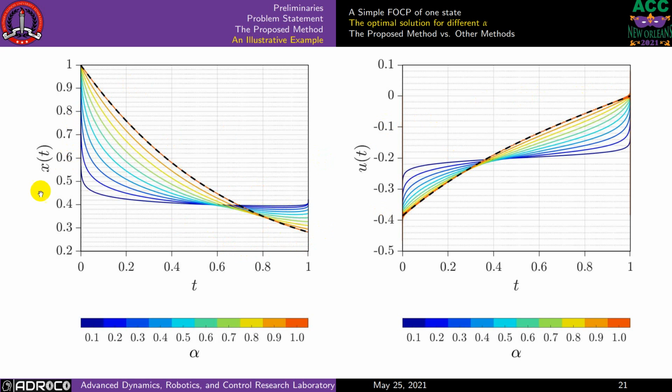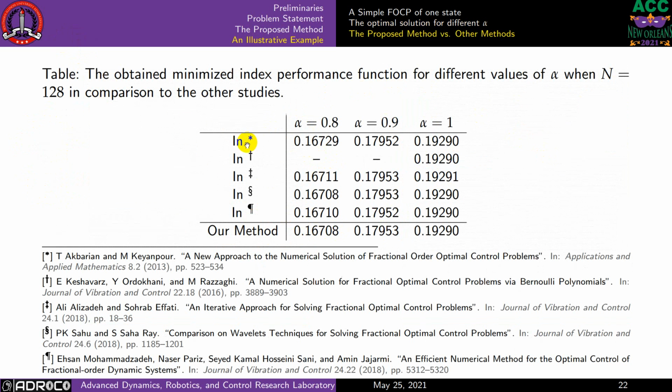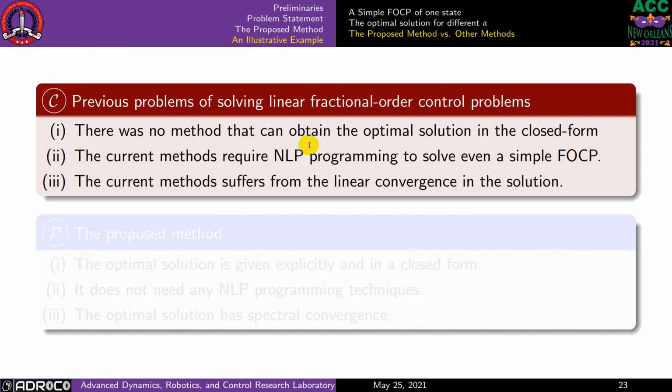As you see in this picture, we find the optimal values for x and u, and this black line is associated with alpha equal to 1, for which we have an analytical solution, and we compare our numerical solution with that analytical solution. In this table, we show the results of our paper for different values of alpha compared to other works, and we can see that our method works better and gets better results. We use just 128 collocation points, while they use a larger number of points for the discretization.